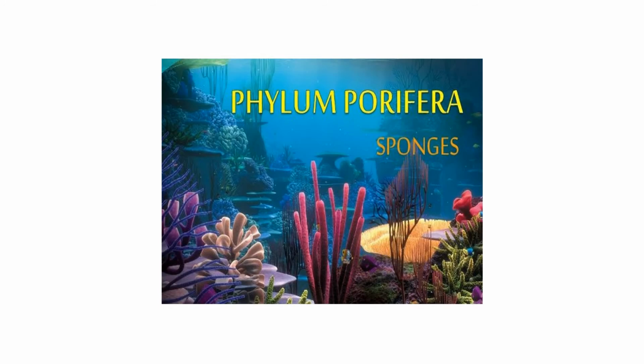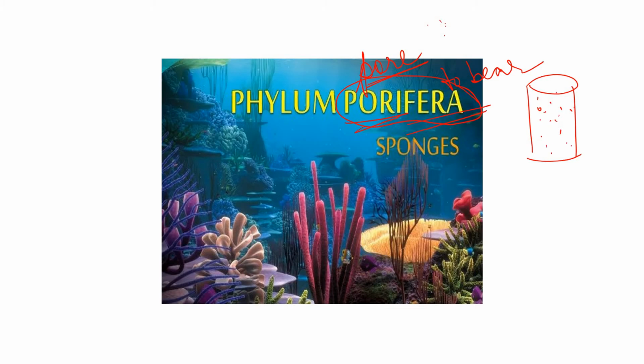In Greek, 'porous' means pores and 'fere' means to bear. So pore means these small tiny gaps, and fera means to bear. Anything which bears pores comes under Porifera. Any organism which bears pores comes under Porifera, right? These animals have a lot of pores on their body, hence they are named as sponges. We must have seen sponges, right?